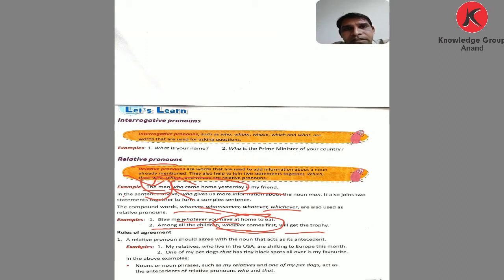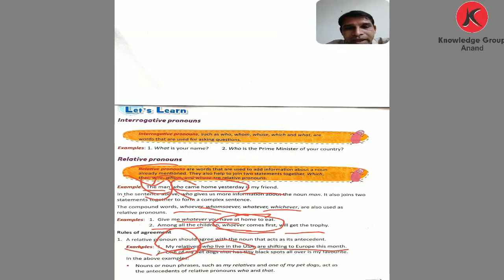Now the rules and agreement of the relative pronoun. A relative pronoun should agree with the noun that acts as its antecedent. How? Let's see the sentence. My relatives who live in the USA are shifting to Europe this month. My relatives are shifting to Europe, but the added information should agree with the noun, the antecedent.